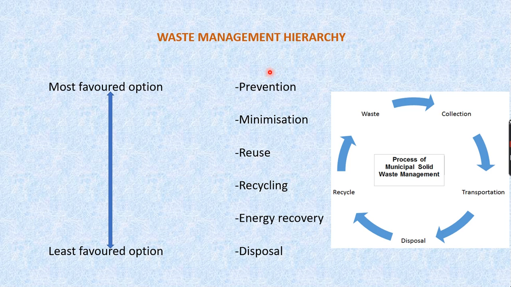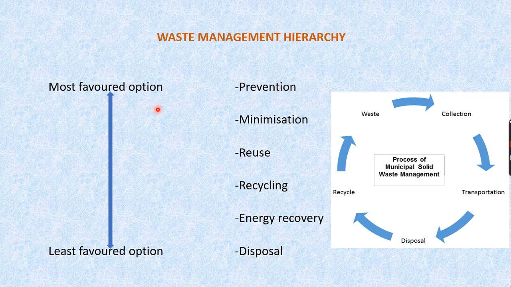So what is the main aim of this waste hierarchy? We are supposed to extract the maximum practical benefits from the products that we give as solid waste and to generate the minimum amount of waste. So here is a waste management hierarchy that you are going to see. Disposal is the least favored option.